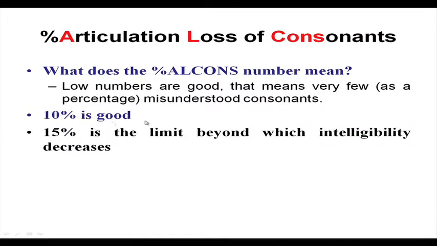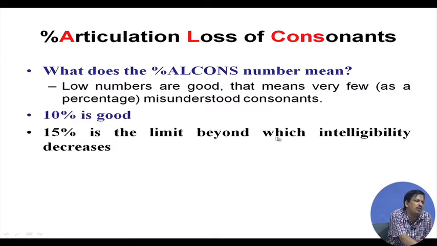If intelligibility of speech is measured based on percentage ALcons, then it should be low to make the speech more intelligible, because loss of articulation is less. 10% is good and 15% is the limit beyond which intelligibility decreases. If it is more than 15%, the speech intelligibility of that